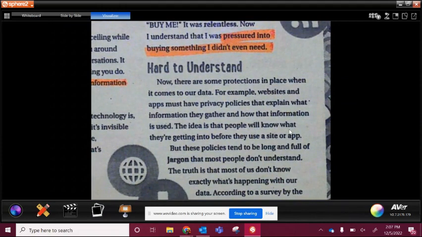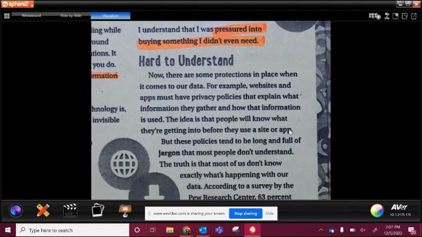Now, there are some protections in place when it comes to data. For example, websites and apps must have privacy policies that explain what information they gather and how that information is used. The idea is that people will know what they're getting into before they use a site or app. Okay?